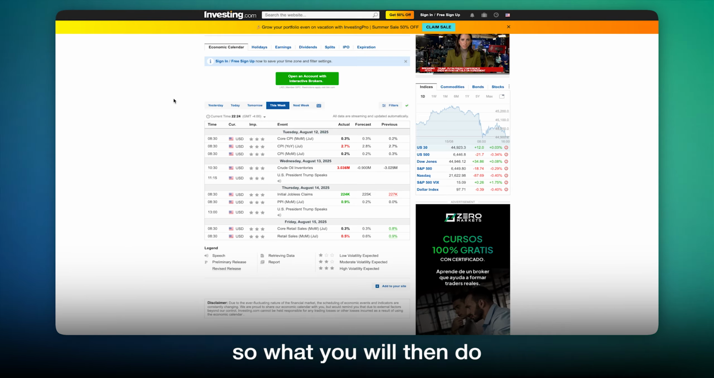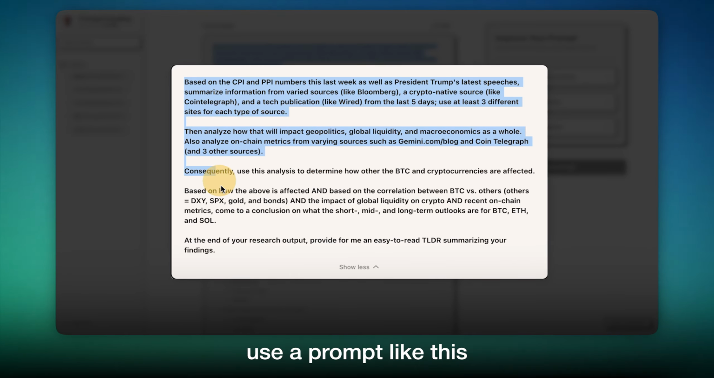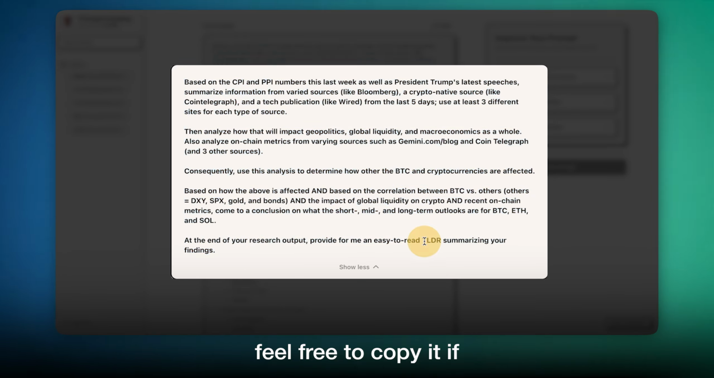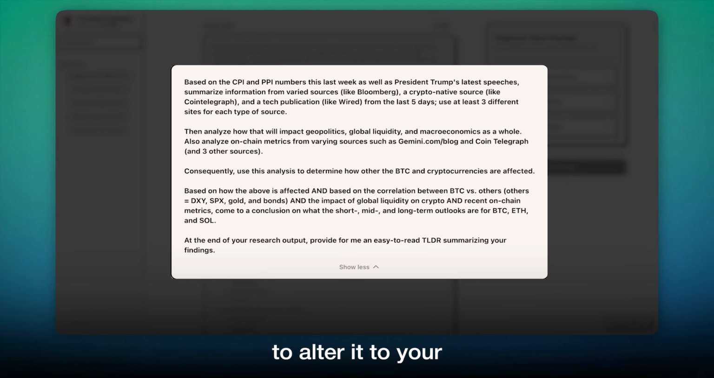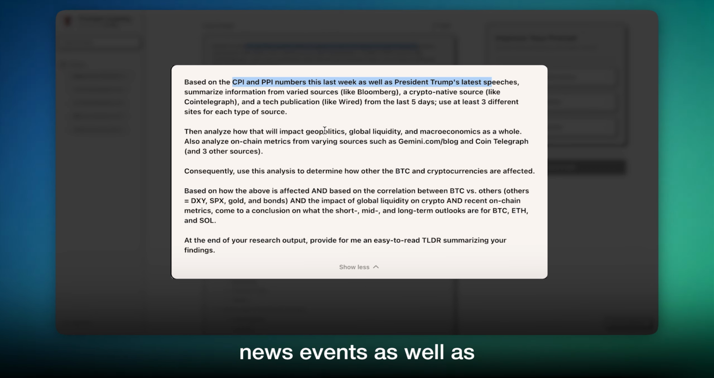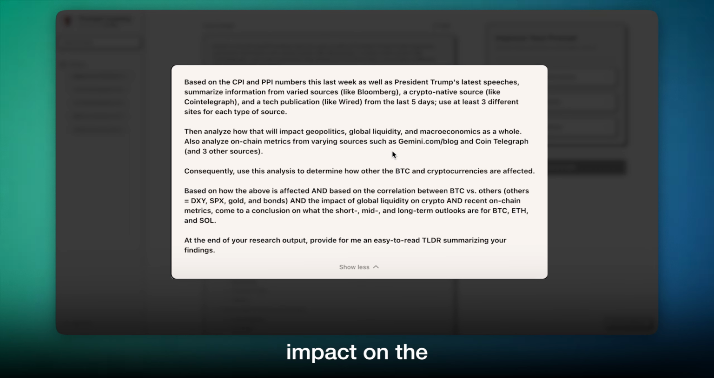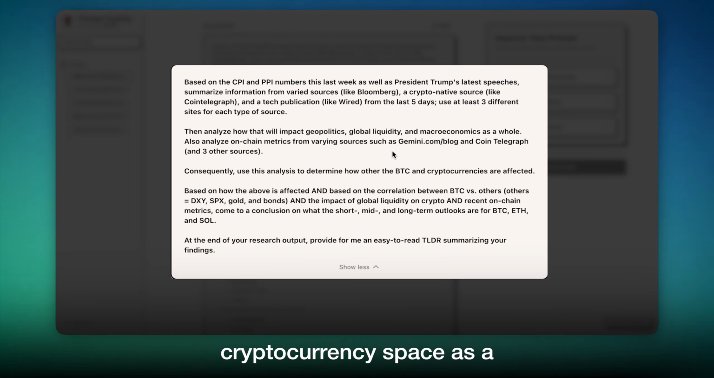You can see we have CPI numbers, President Trump's speech, and PPI numbers, which from my experience are all the most impactful. So what you will then do is go into Prompt Cowboy and use a prompt like this. Feel free to copy it if you'd like, or alter it to your liking. But from my experience, these recent news events, as well as things like geopolitics and global liquidity, are what have the biggest impact on the cryptocurrency space as a whole.